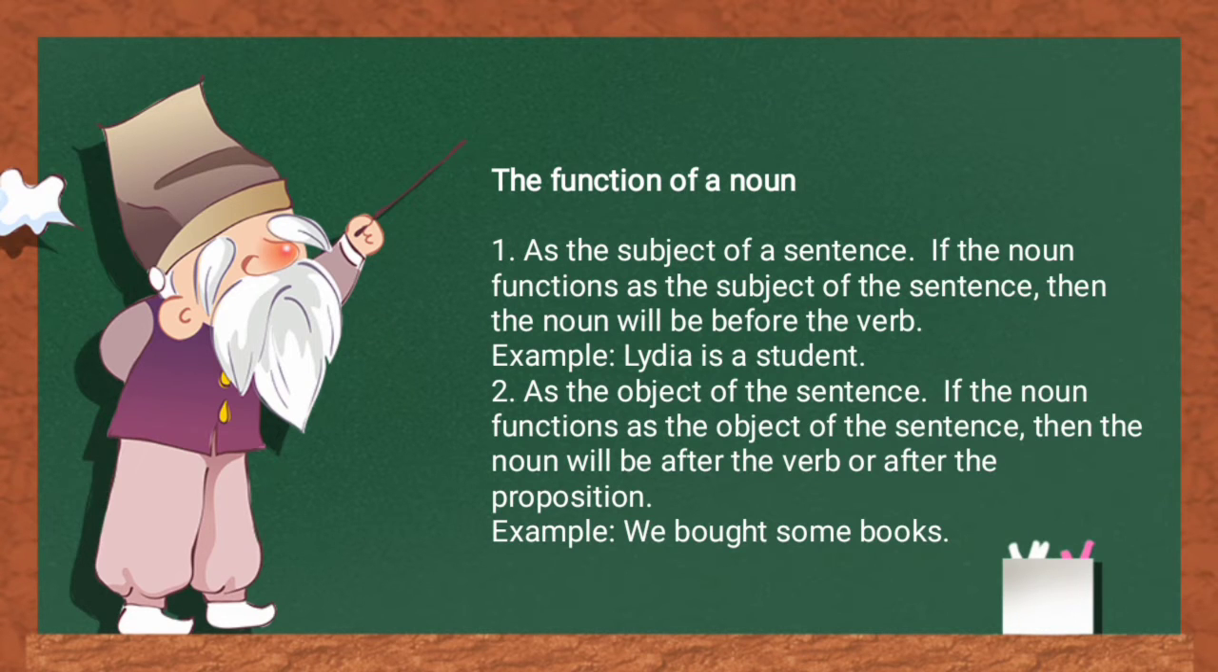2. As the object of the sentence. If the noun functions as the object of the sentence, then the noun will be after the verb or after the preposition. Example, we book some books.